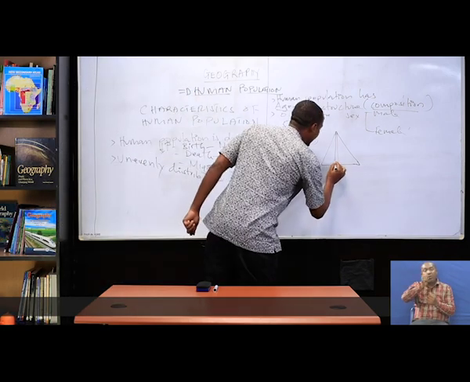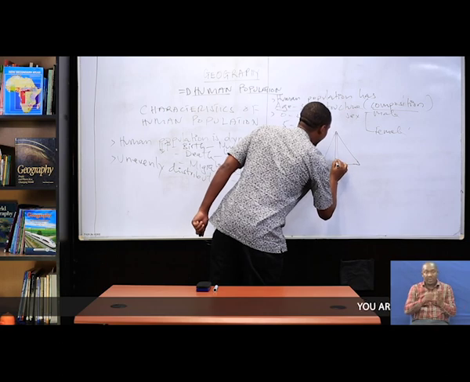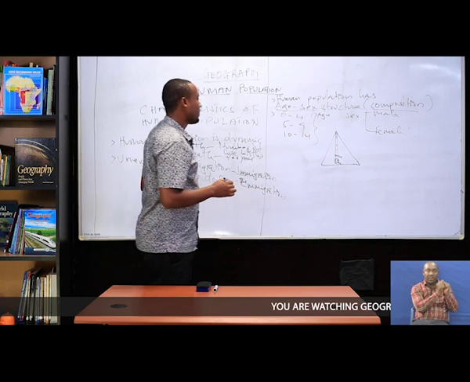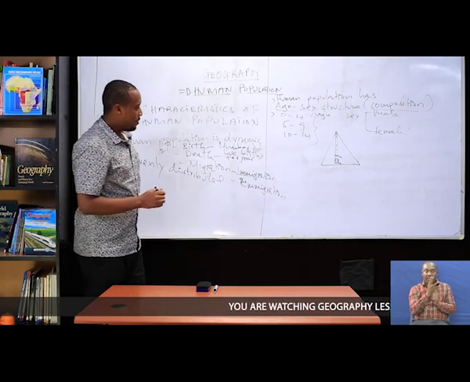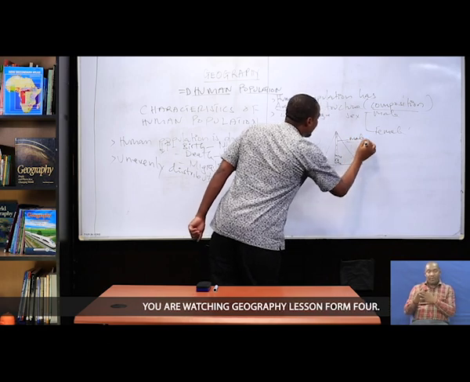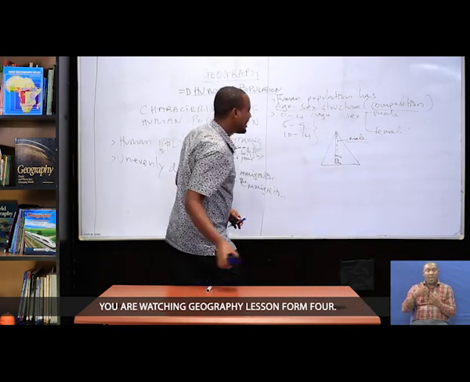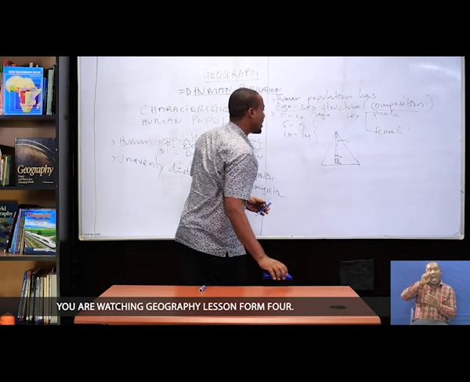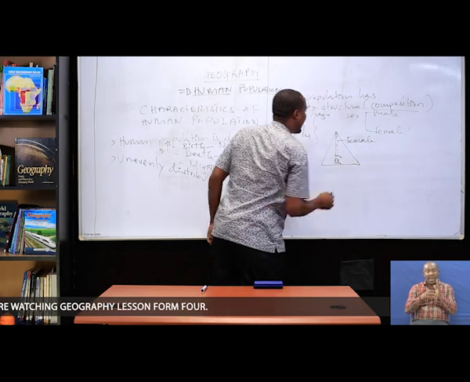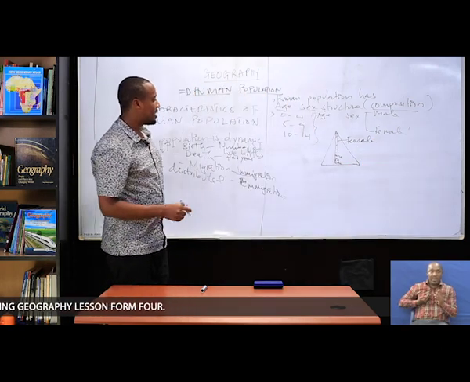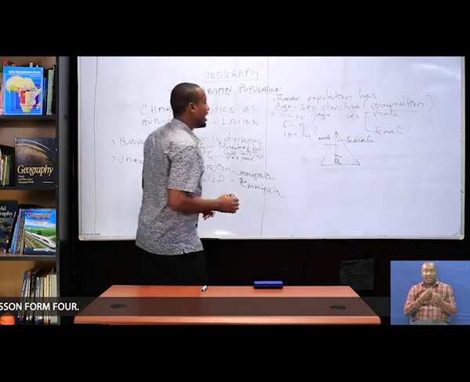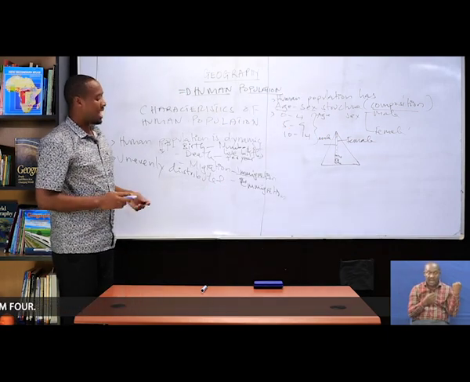For example, it can be 0 to 4, 5 to 9, then 10 to 14, until the nth one. Now, from the right, or from the central axis, it is represented by the numbers of females. So females are found at the right of the central axis, while the males are found at the left of the central axis.